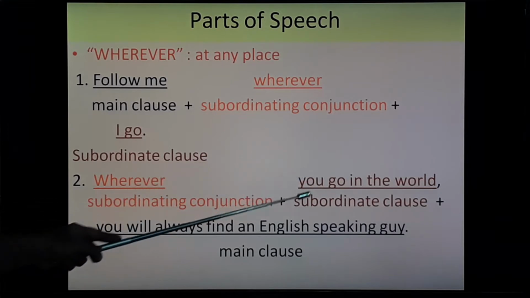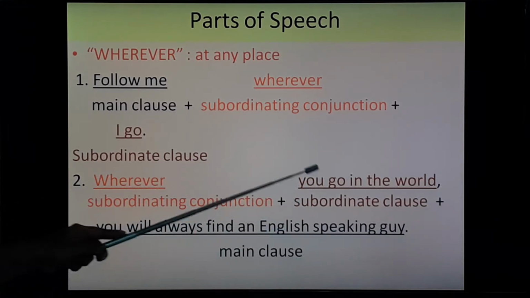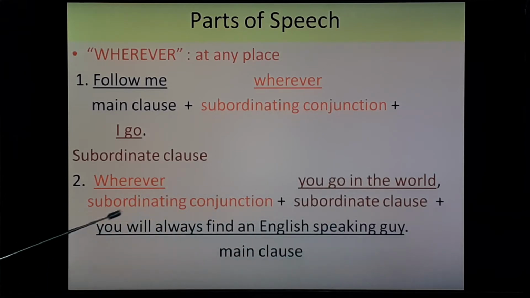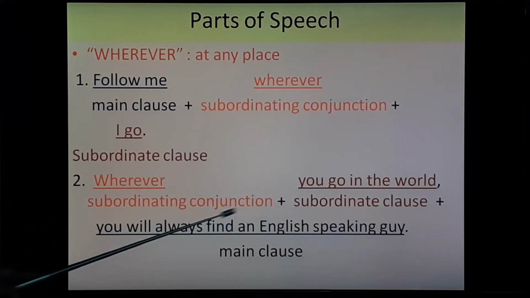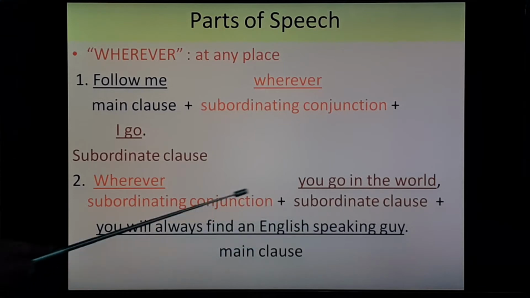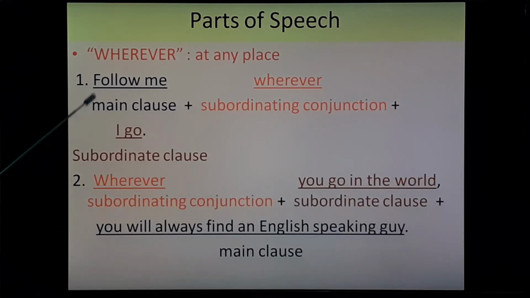Wherever you go in the world, you will always find an English speaking guy. So here, wherever, that is the subordinating conjunction. You go in the world, that is the subordinate clause, and you will always find an English speaking guy, that is the main clause. Here, wherever is given in the beginning, that's why a comma is mentioned. Here, wherever is given in between the sentence, so we don't need a comma over here.